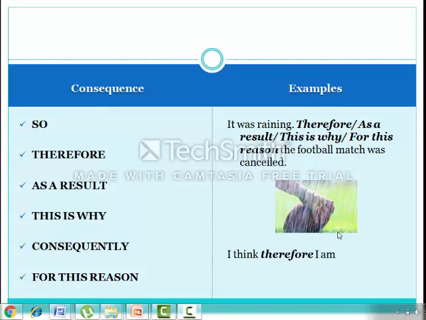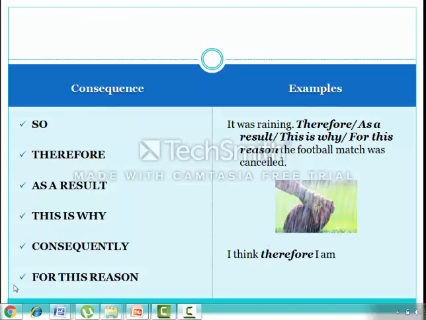Or, I know that you are very familiar with this sentence. I think, therefore I am. Yes, you're right. It's the famous sentence pronounced by René Descartes. Okay.